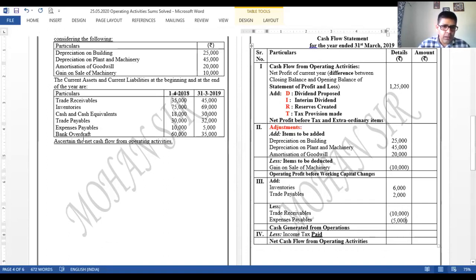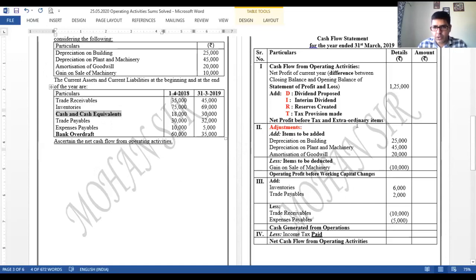Right. Next is bank overdraft. Now bank overdraft is also a current liability. Out of current liabilities, we are going to exclude the short-term borrowings in the form of bank overdraft, in the form of cash credit, because these short-term borrowings will be a part of financing activity, not the operating activity. I'm done with all the amounts. So let us close this statement now.